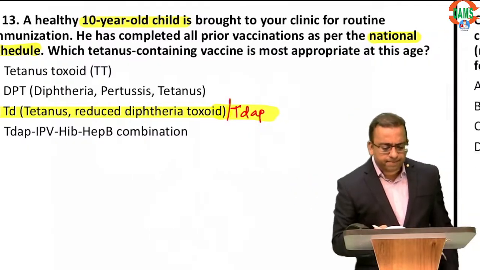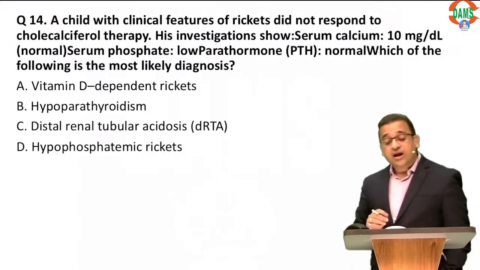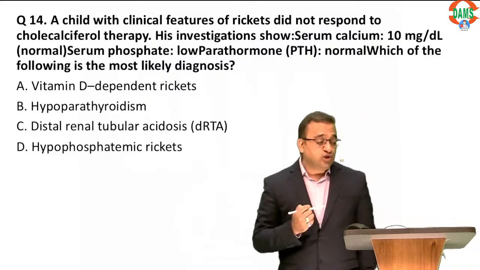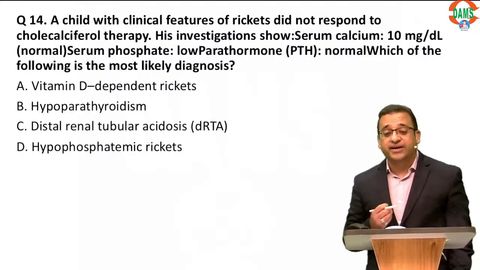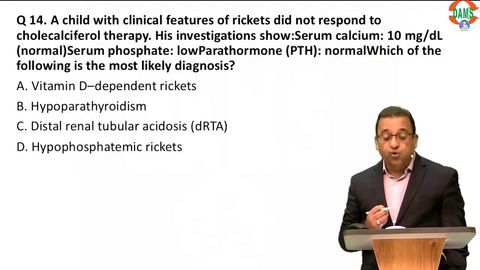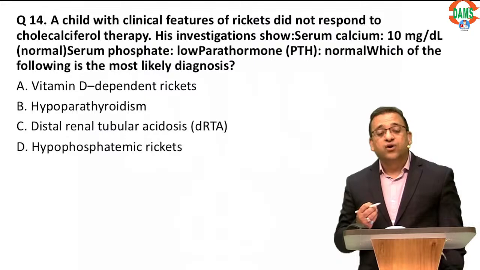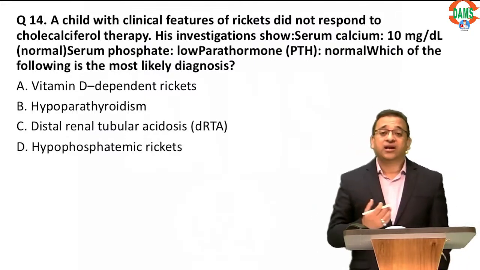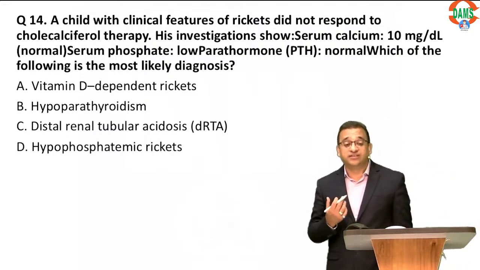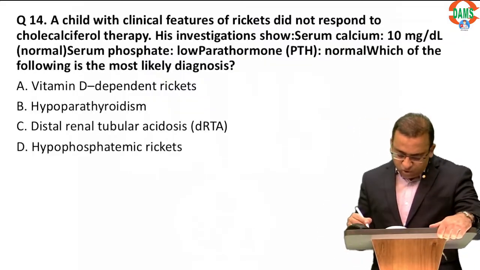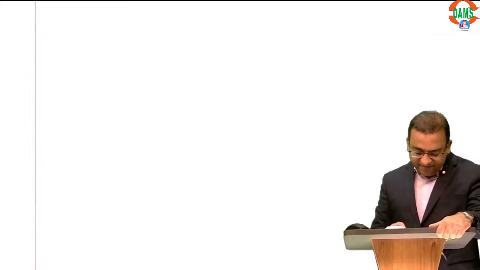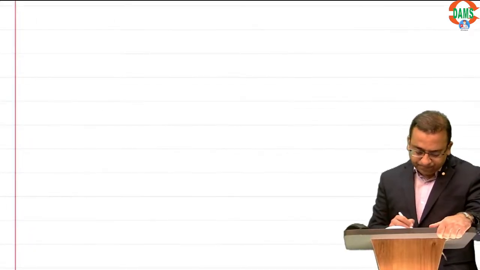Okay, let's go further. Now again, guys, your examiners love to ask questions on resistant rickets. So all of you should know the algorithm for how to manage and evaluate a patient of resistant rickets. Before going to question number 14, let me first give you an algorithm.